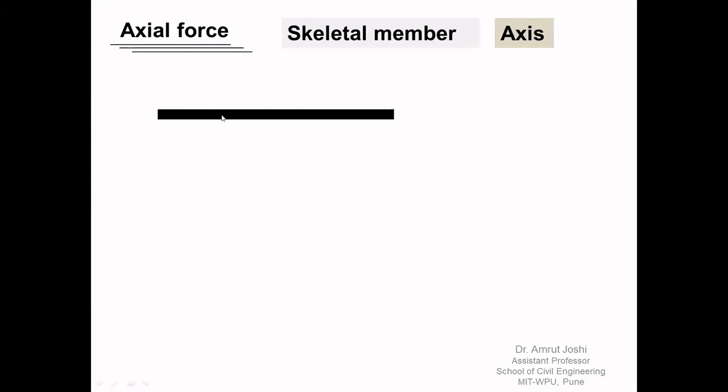In this case, this is the greatest dimension, so the axis has to be parallel to this dimension. But again, there are infinite axes parallel to this dimension. So out of that, which one should be qualified as the axis? For that, we will define another term called cross section.